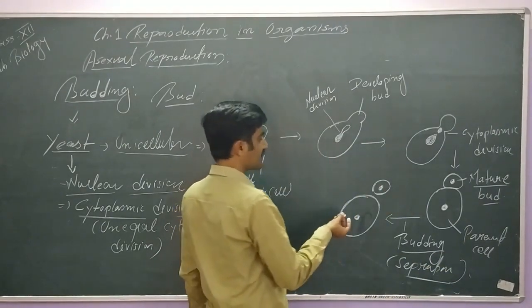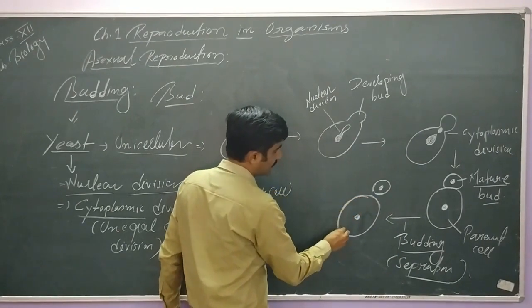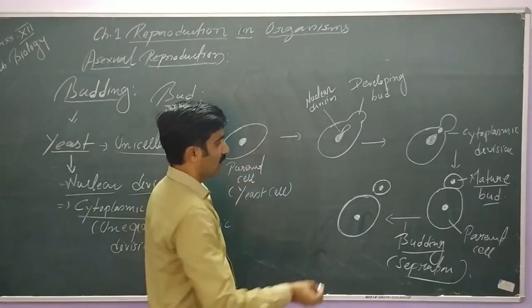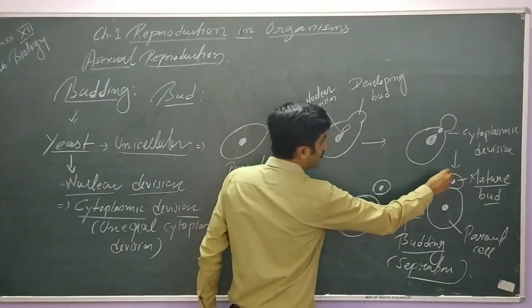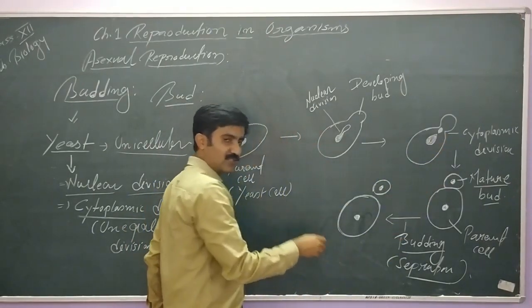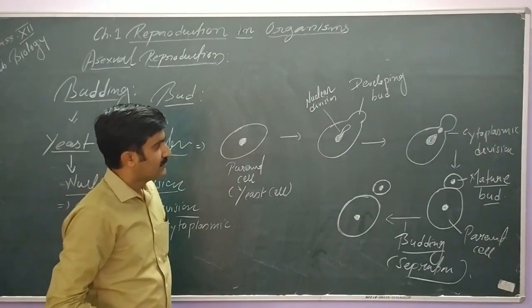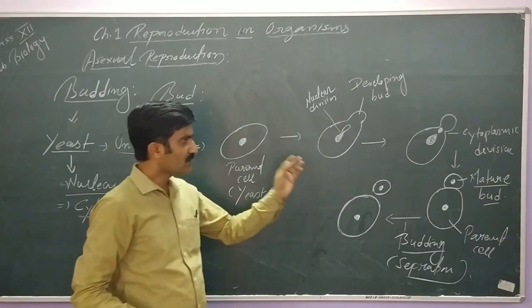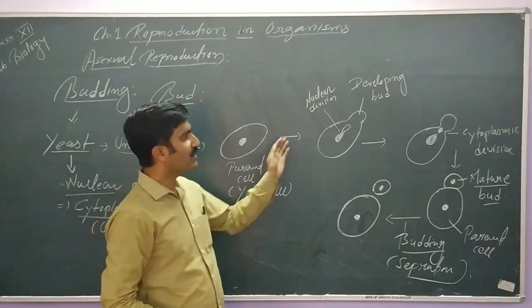Sometimes on the same parent cell there may be formation of more than one bud, or there may be formation of a chain of buds. So this is also seen, and this generally takes place during favorable conditions.